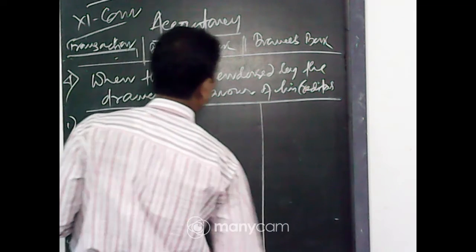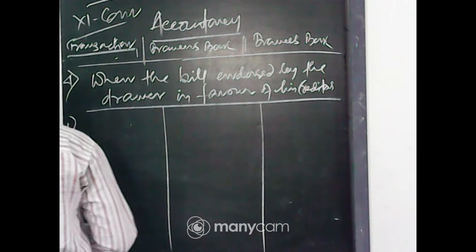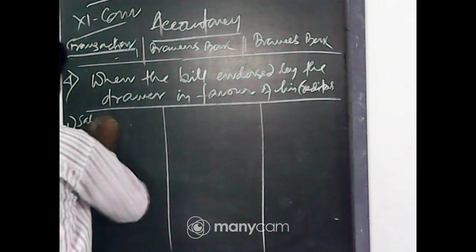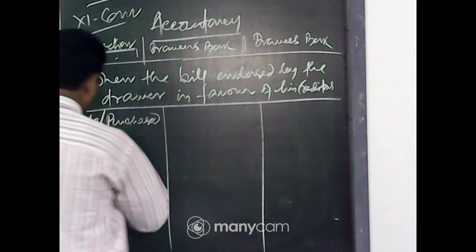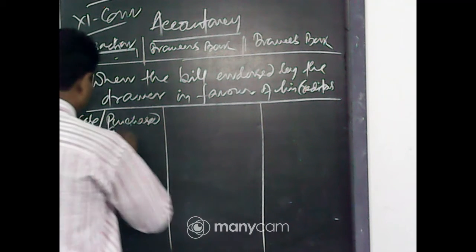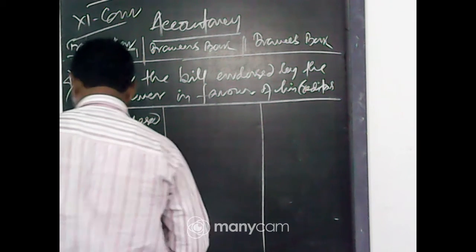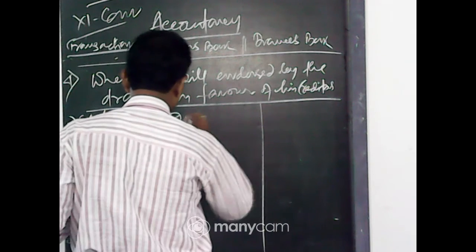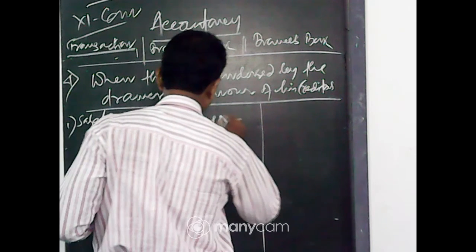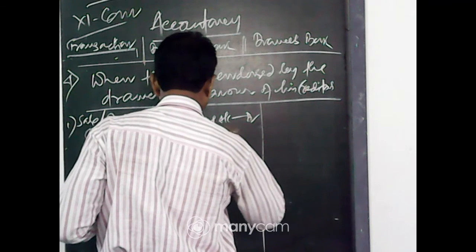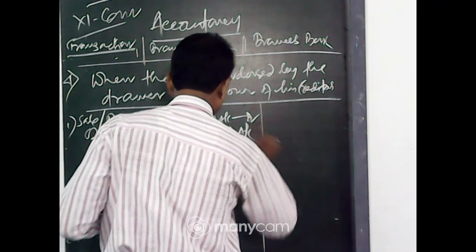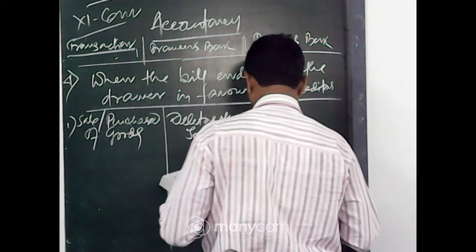Number 1, transactions in the drawer's book. Sale or purchase of goods: debtors account debit to sales account, purchase account debit to creditors account.